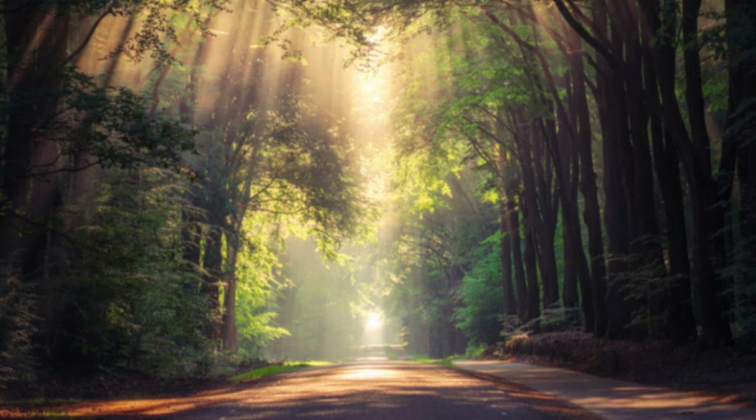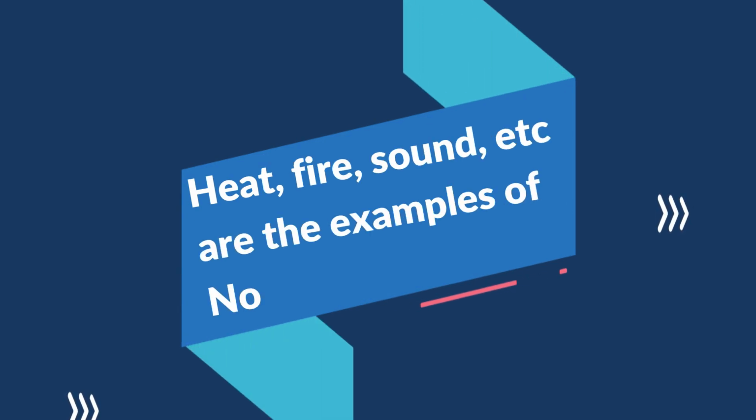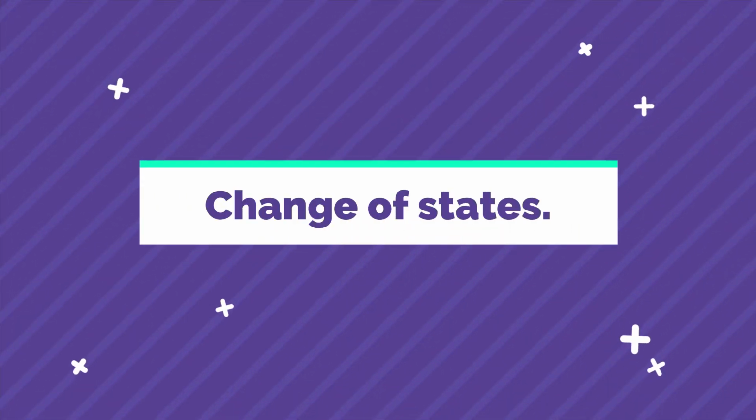If light occupied space, we could not live on the earth, as the light of the sun would occupy the whole space on the earth. So there won't be any place for us to live. Understood, children? Heat, fire and sound are some more examples of non-matter which have no weight and do not occupy any space. Now let us learn about change of states.